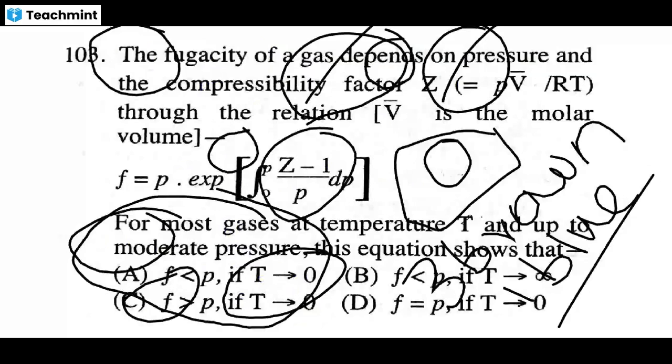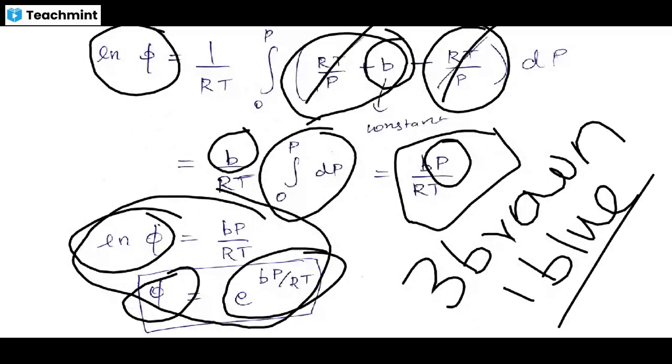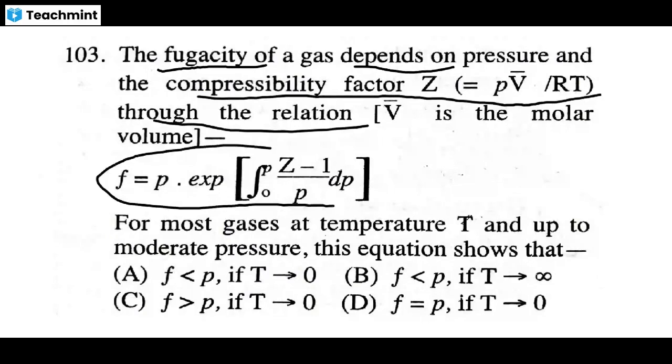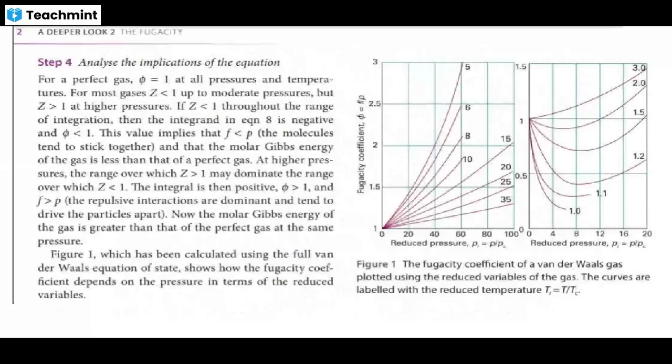Okay, so here the simple calculation is okay. The fugacity of a gas depends on pressure and the compressibility factor. They give the relation, so this is the equation. When the real gas equation of state is in terms of the compressibility factor, then this is the formula. For most gases at temperature T and up to moderate pressure, they give the equation. Try to understand this.